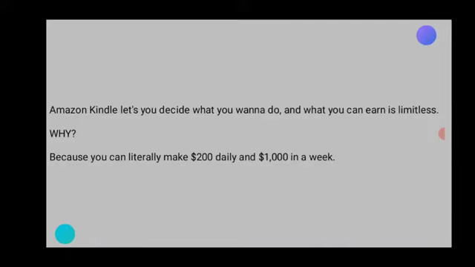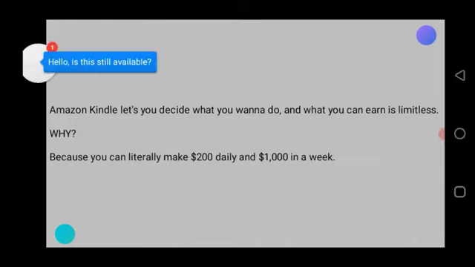Amazon Kindle lets you decide what you want to do and you can earn limitless money. The more content you have on Amazon Kindle, the more you earn. The more you have content that is being shown to the people that need to buy it, the more you earn. The more valuable content you put out, the more you earn. And it is very simple to do all these things. It's just as simple as ABCD.